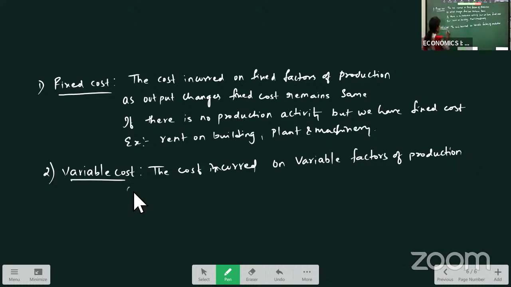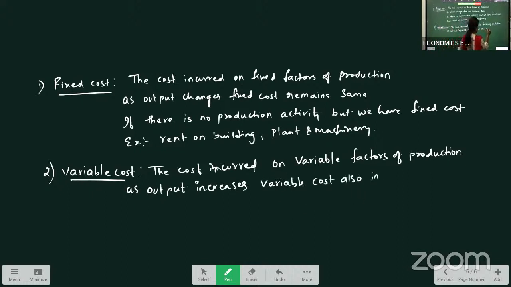So, as output increases, variable cost also increases.